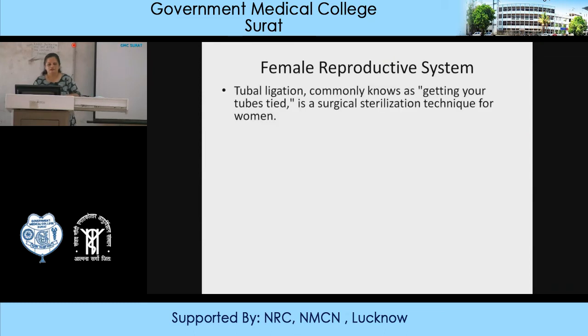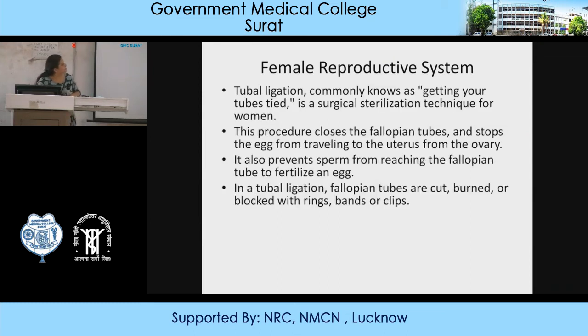The tubes are important in the sterilization procedures, where tubal ligation is done. The tubes are tied, sometimes they are cut, and two silastic rings are put on the two ends of the tube so that the ovum will not move and fertilization is not possible. The procedure closes the fallopian tubes, so the traveling of the egg is prevented.